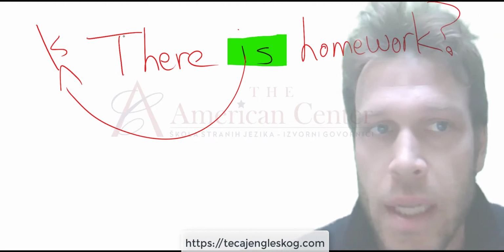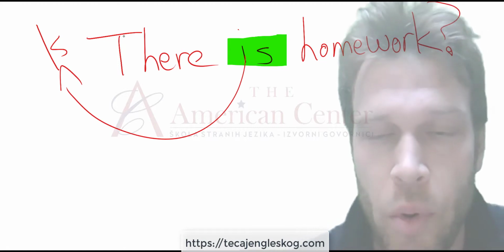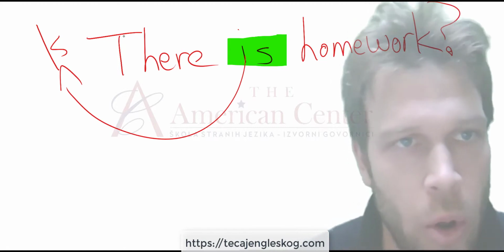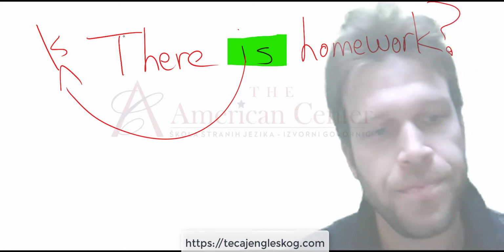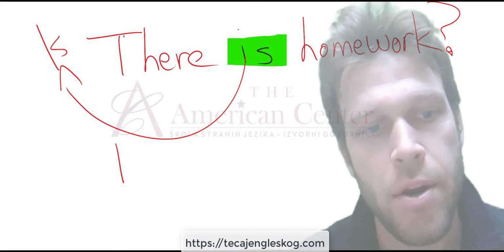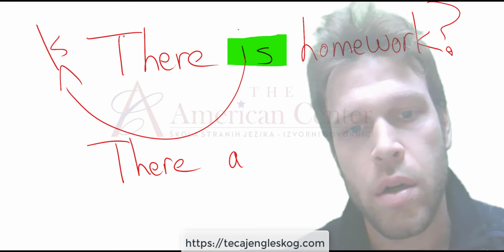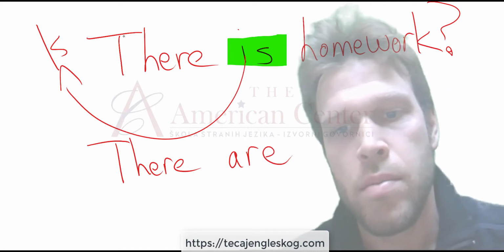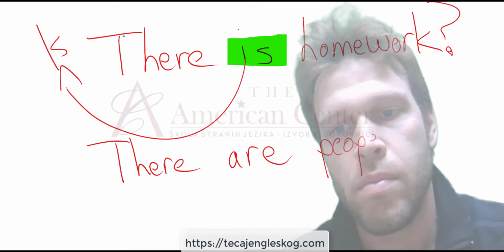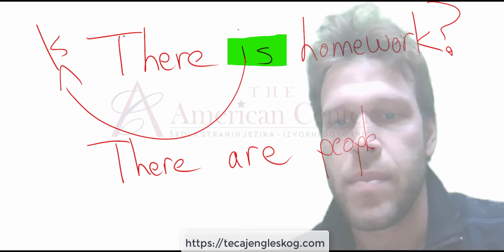Okay, let's do an example with a plural countable noun. There are people. Okay.